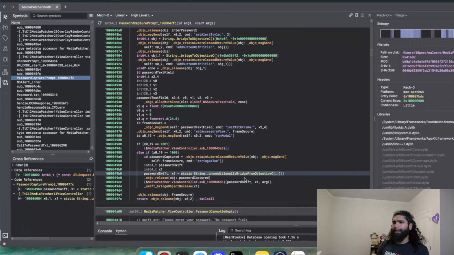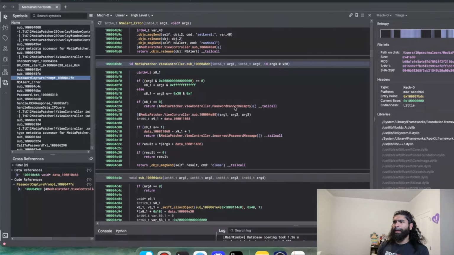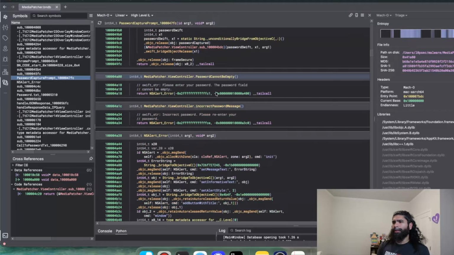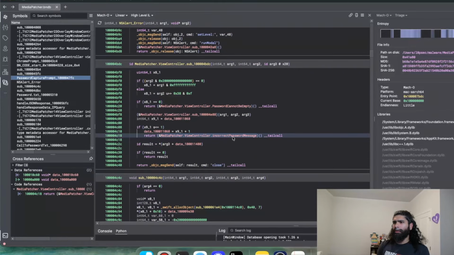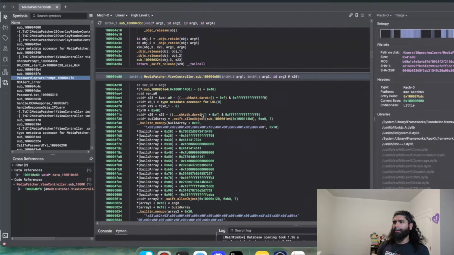It's actually bridged to Objective-C, and then it's passed into this function, which again, we have different types of errors related to what was actually grabbed. So for example, this one is password can be empty. So it's going to give you a nice little alert saying, hey, this can be empty, or the incorrect password, because it actually checks to make sure that your password is legit, which is pretty cool.